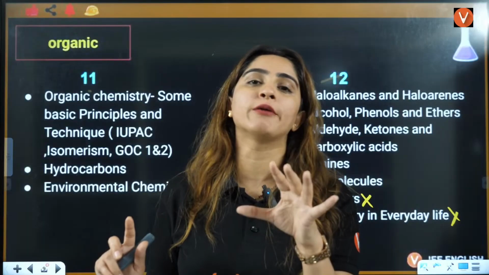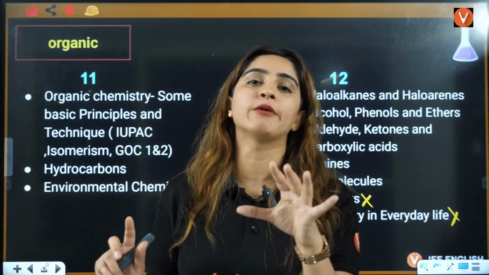In isotones, N means the number of neutrons is the same. In isobars, A means the mass number is the same. In isotopes, P means the number of protons is the same. Clear everybody? What is different? Same number of neutrons, same mass number, same number of protons. That is your isotones, isobars, and isotopes.